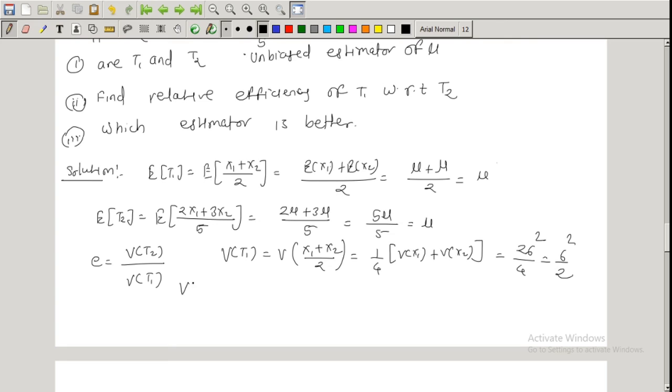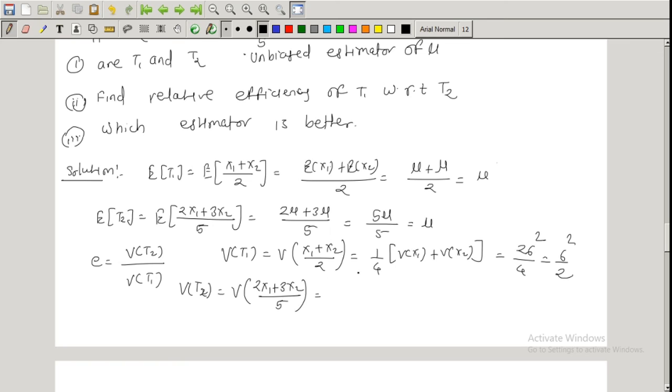Similarly, to get the variance of T2, which is equal to the variance of, what is T2, (2 x1 plus 3 x2) divided by 5.